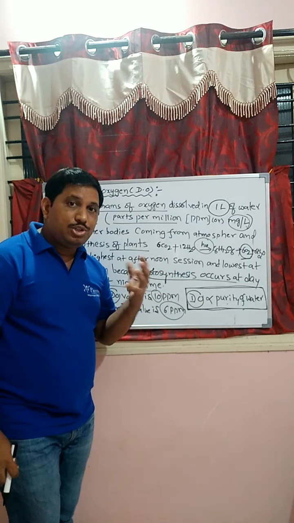Okay, students, next continuation, very, very important. Pure water has a DO value of 10 parts per million. Polluted water has a DO value of 6 parts per million. The decreased DO value in polluted water is due to biodegradation of organic waste material by microorganisms and respiration by microorganisms.